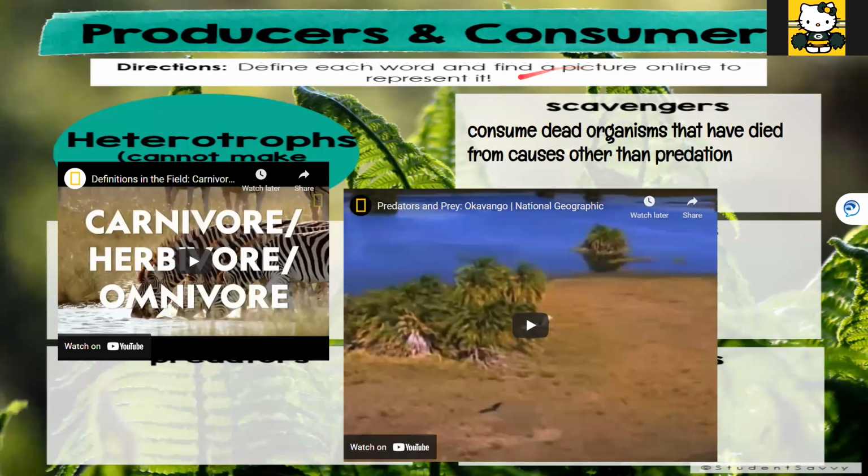I couldn't find a video that I liked that talked about scavengers, so I'm just going to give you the definition. A scavenger is an organism that consumes dead organisms that have died from causes other than predation. So think of maybe the roadkill you see in the road and you see some birds eating it. Those would be scavengers. So again, scavengers consume dead organisms that have died from causes other than predation.